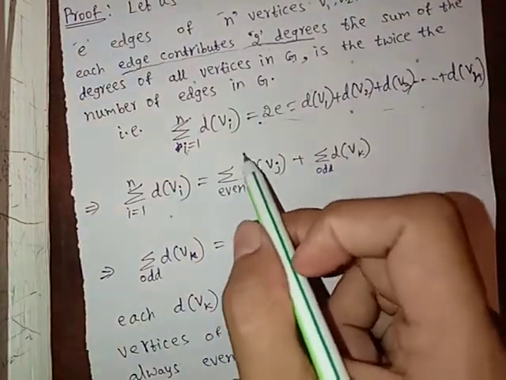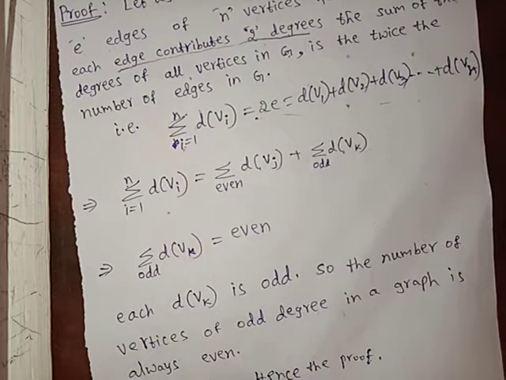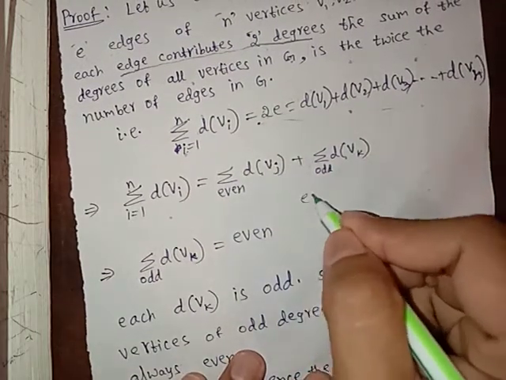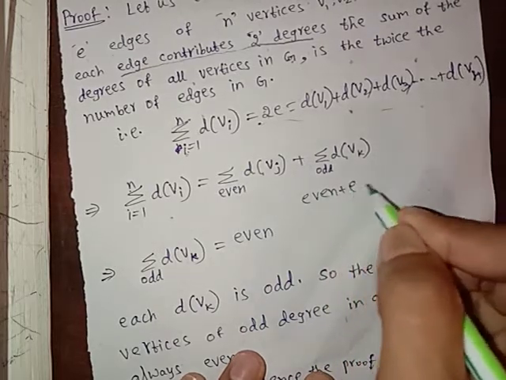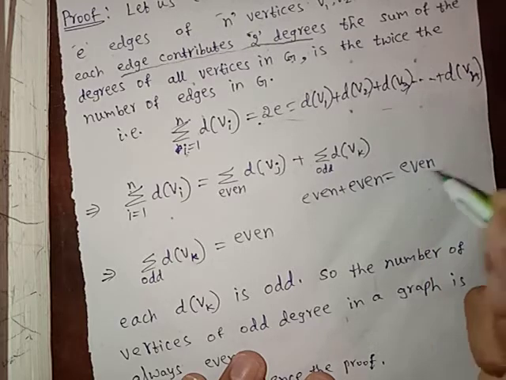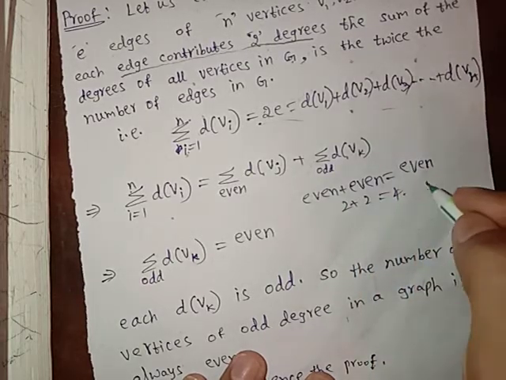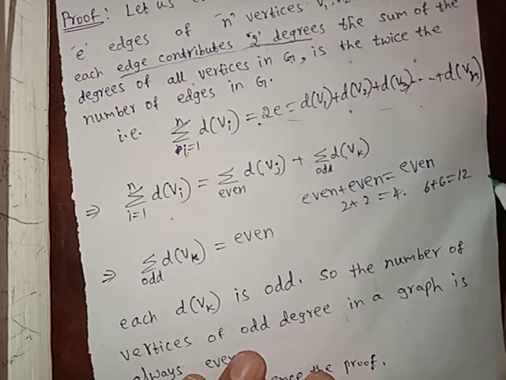Here, for the sum of all even degrees, if we add even number to even number, we get even number. Why? Because 2 plus 2 is 4, which is also even, or 6 plus 6 is 12, which is also even.